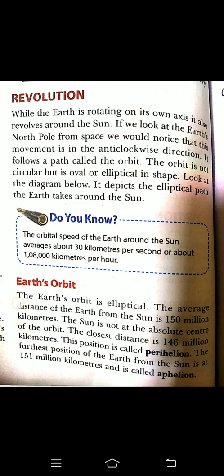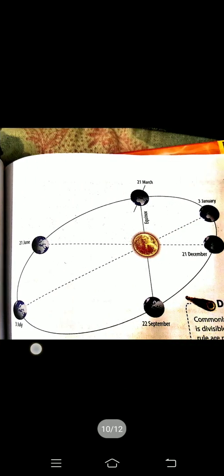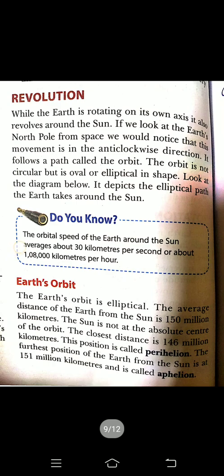Look at the diagram below. It depicts the elliptical path Earth takes around the sun. Have you seen this picture? Yes, beta, there is the sun and this is the elliptical shape. Now we are reading about the Earth's orbit. See this, the Earth's orbit is elliptical.